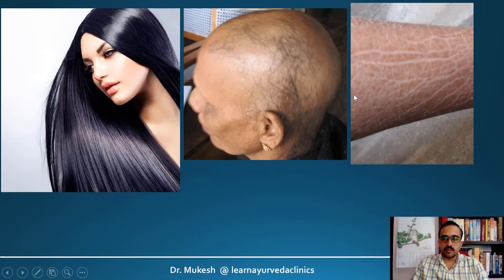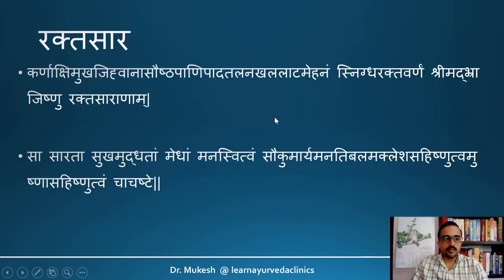So you can see a druksha or dry and cracked skin, and you can see the hair, whether it is rough, whether it is very scanty, and there is hair loss as well. So this indicates Avara Sara of the Tok. Whereas such a picture, even though it's ideal, just to relate to the concept of the Sara, I have included this photograph. So this may be a good Toksara, whereas this is an Avara Toksara. Next, let us go into the Rektasara.